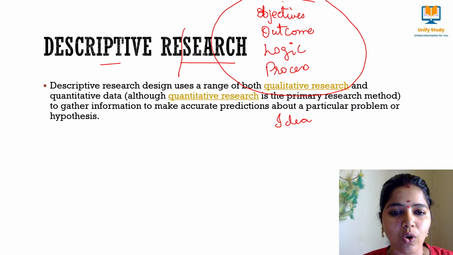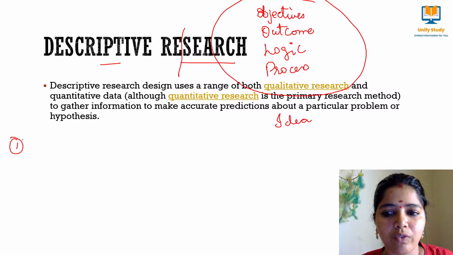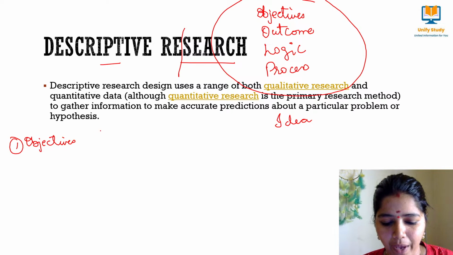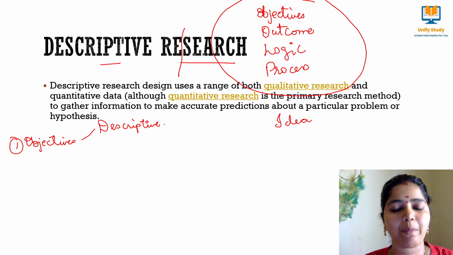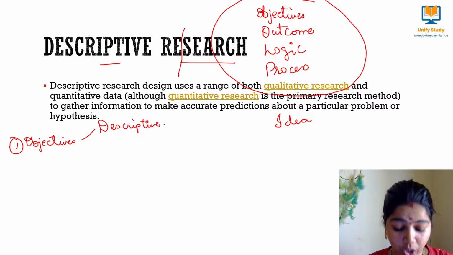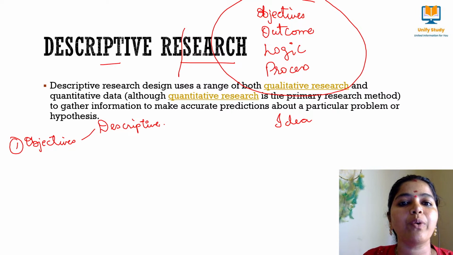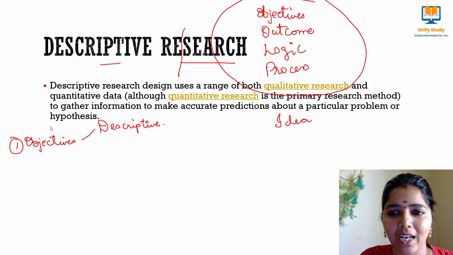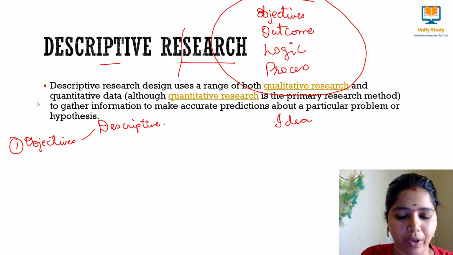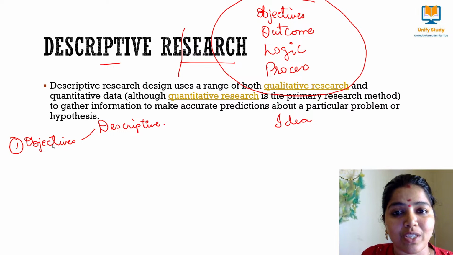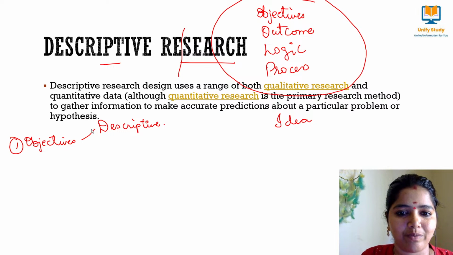So first comes your objective. On the basis of objectives, what are all the types of research? On the basis of objective, the first research is the descriptive research. What do you mean by descriptive? In question papers, we have a section called descriptive answers. What will you be doing under descriptive questions? Let me know what you will be doing under descriptive research. I will be giving you key points. So kindly tell me what you will be doing under descriptive research questions in the examination.